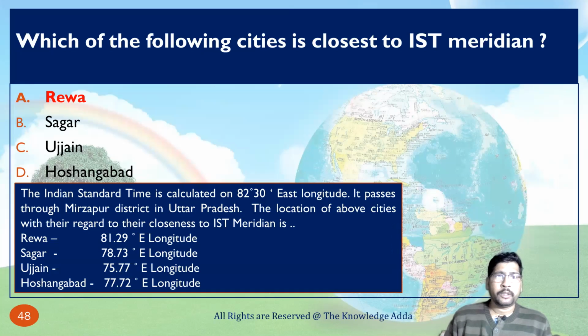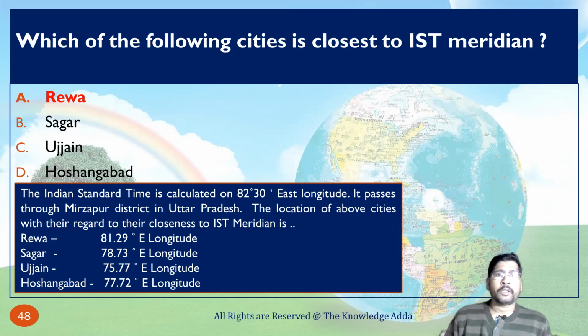Rewa, 81 degree 29 minutes. When you subtract this data from 82 degree 30 minutes, you can find the difference. By the given data you can see there is a difference of only 1 degree and 1 minute between 81 and 82. So that is nearest to the IST.